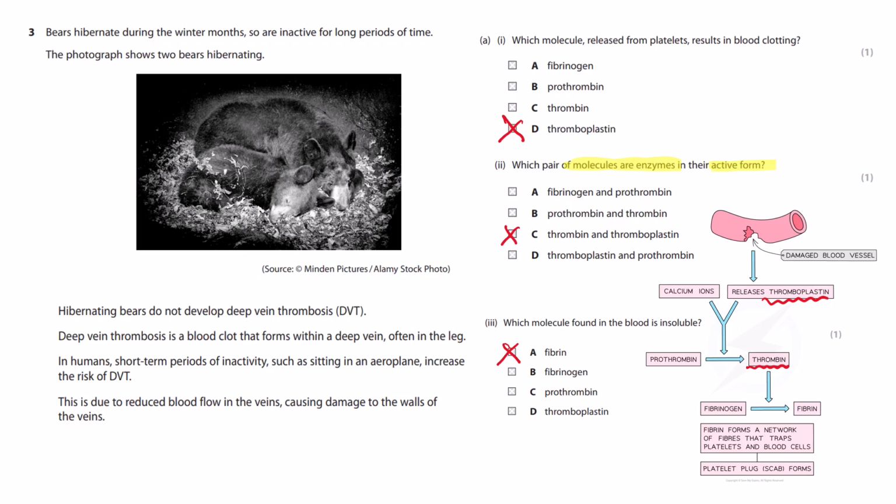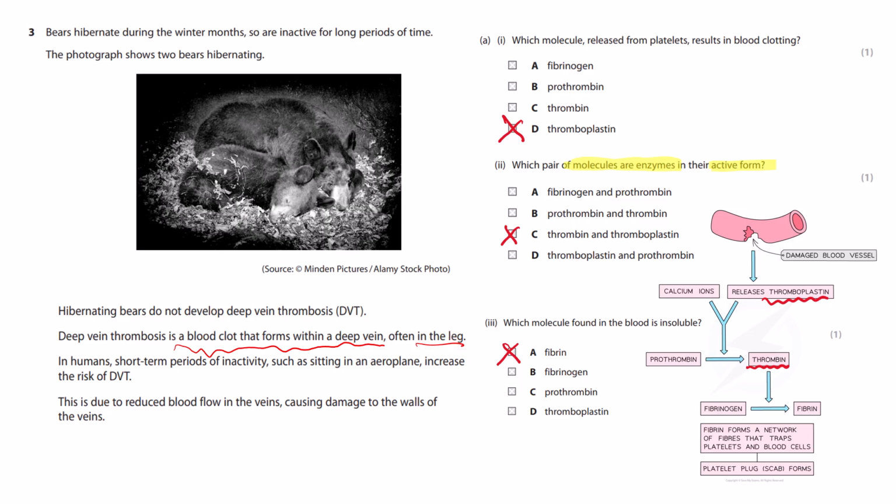Okay, question number 3. Bears hibernate during the winter months, so are inactive for long periods of time. The graph shows 2 bears hibernating. Hibernating bears do not develop deep vein thrombosis, DVT. Deep vein thrombosis is a blood clot that forms within a deep vein, often in the leg. In humans, short-term periods of inactivity, such as sitting in an airplane, increase the risk of DVT. This is due to reduced blood flow in veins, causing damage to the walls of the veins.